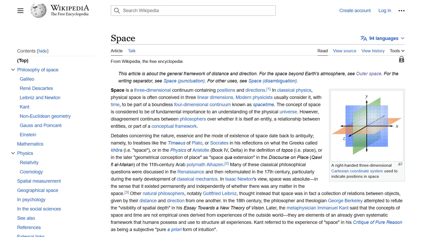The current Wikipedia article is about space, which is a three-dimensional continuum that contains positions and directions. The article explains that space is considered fundamental to an understanding of the physical universe. However, there is still disagreement among philosophers about what space is. There are 47 links in the article, and none of them seem to be directly related to Adolf Hitler. I recommend selecting Universe, link 16, as the next article to visit because Adolf Hitler existed within our universe, and learning about the universe could potentially provide context for Hitler's life and actions.